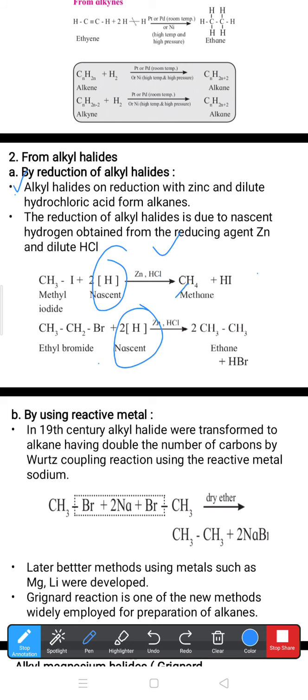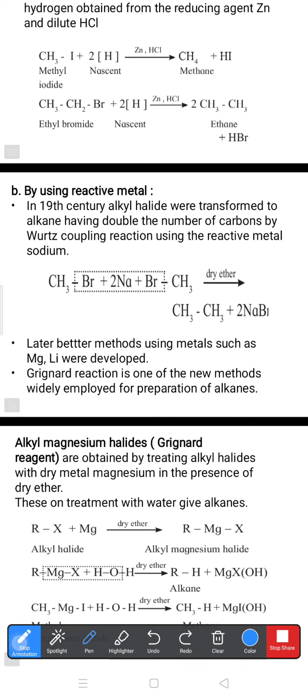Later on, in this second method, part B, I want to discuss using reactive metals. In the 19th century, alkyl halides were transformed to alkane having double the number of carbons by Wurtz coupling reaction. It's a very important reaction, using the reactive metal sodium. Instead of sodium, you can use zinc metal also. But the point is that for zinc metal you use only one zinc, but if you want to use sodium, you have to use what? Two sodium metal. Remember this point. Somewhere you can learn the zinc reaction also, otherwise I will give it separately in your assignment.